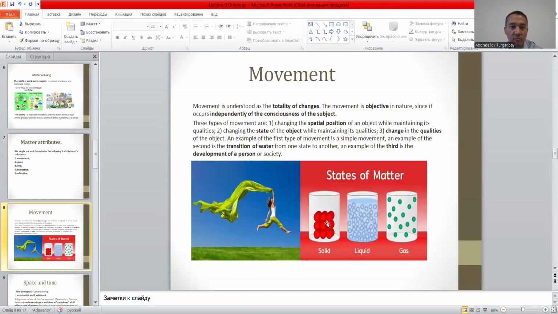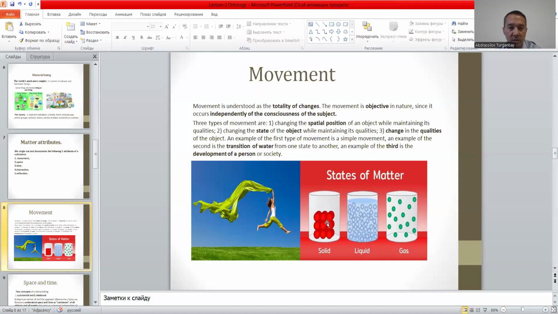So what is movement? Movement is understood as the totality of changes. There are three types of movement. The first one is changing the spatial position of an object while maintaining its qualities. The second one is changing the state of the object while maintaining its qualities. The third type of movement is the change in the qualities of the object.